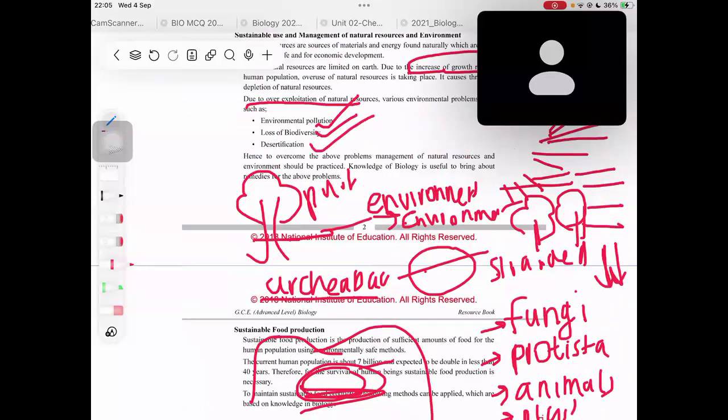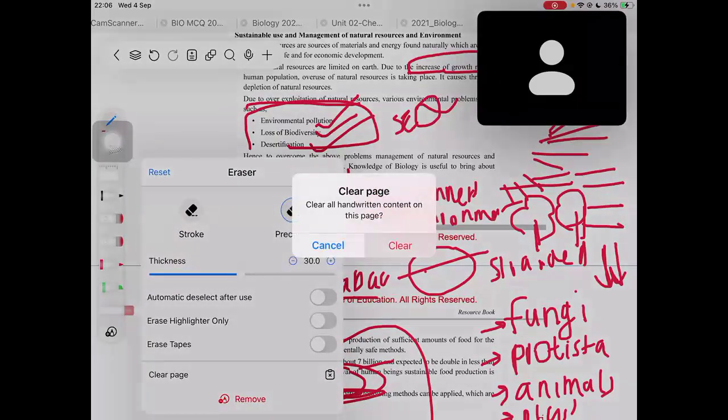So there are three things which take place when we overuse natural resources. One is pollution of the environment. Two, loss of biodiversity. Three, desertification. This is a structured essay question which was asked in previous past papers, right? Okay, now let's move on to the next part.